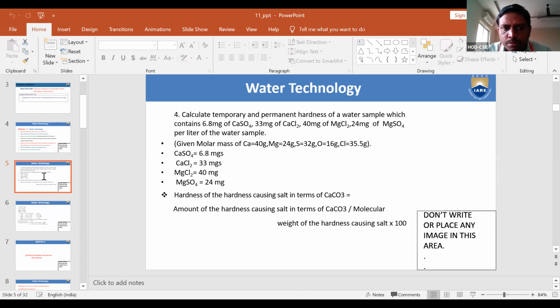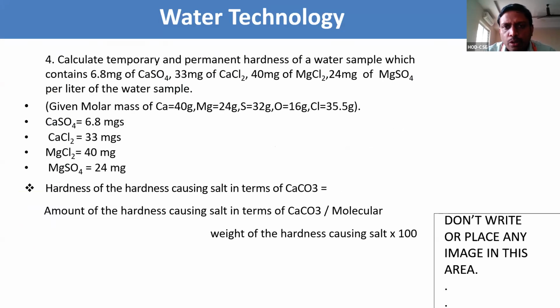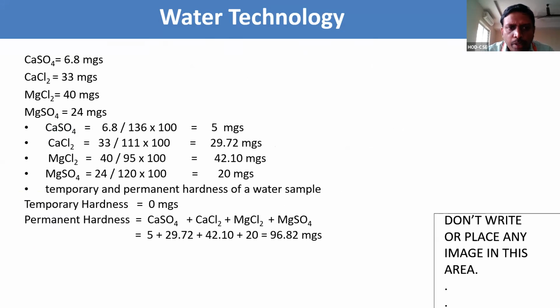Calculate the temporary and permanent hardness of a water sample which contains 6.8 milligrams of calcium sulfate, 33 milligrams of calcium chloride, 40 milligrams of magnesium chloride, and 24 milligrams of magnesium sulfate per liter of water sample. Already you know the formula to calculate this. This is what we got: temporary hardness and permanent hardness of the water sample.